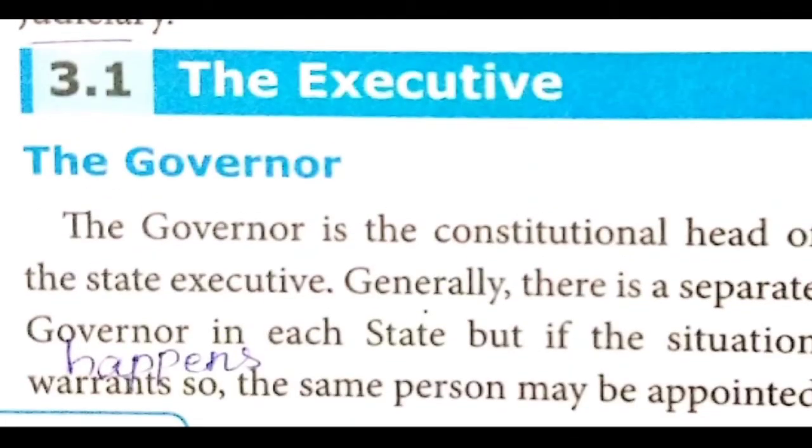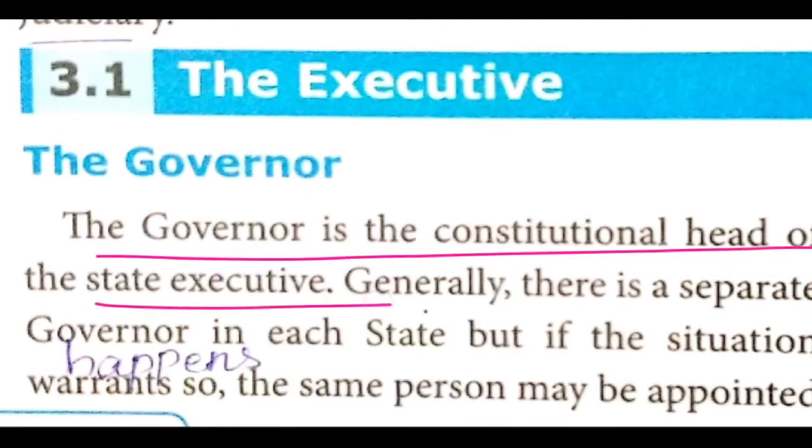The next one, under the heading of executive, 3.1: Governor. The Governor is the constitutional head of the state executive. There is a separate Governor in each state.